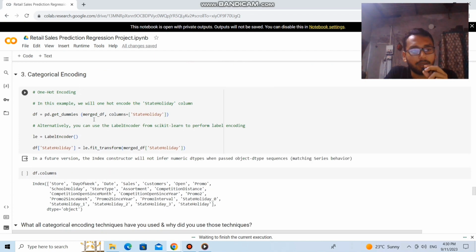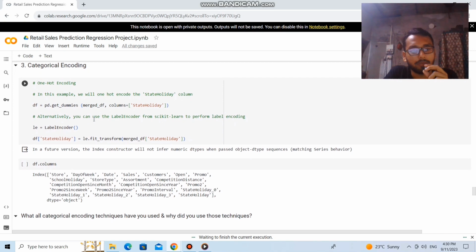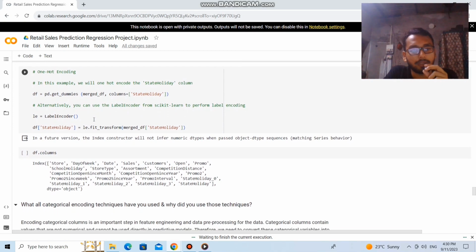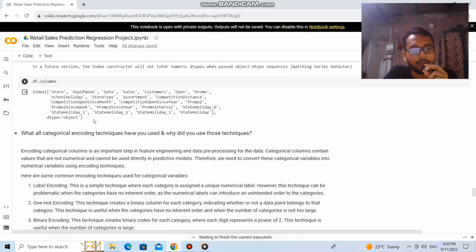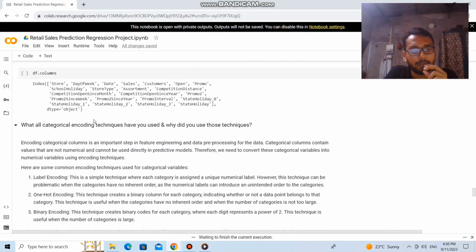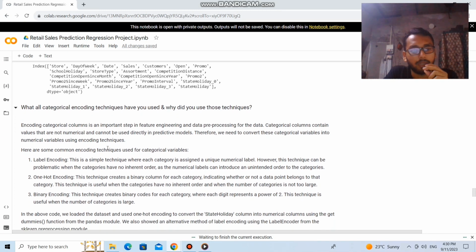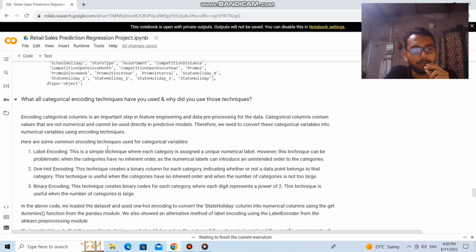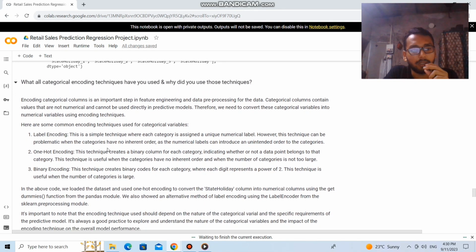Next is the categorical encoding. I use one hot encoding. Alternatively, you can also use the label encoder from Sklearn to perform label encoding. Encoding categorical columns is an important step in feature engineering and data preprocessing. Categorical columns contain values that are not numerical and cannot be used directly in predictive models. Therefore, we need to convert these categorical variables into numerical variables using encoding techniques.